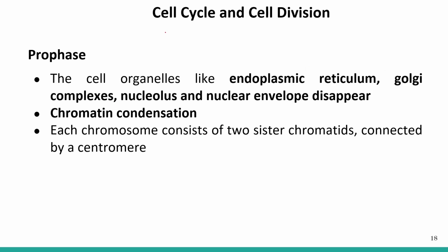Now what else is happening during the prophase? The cell organelles like endoplasmic reticulum, Golgi complexes, nucleolus, as well as the nuclear envelope disappear during prophase. Chromatin condensation is taking place. Each chromosome now consists of two sister chromatids.